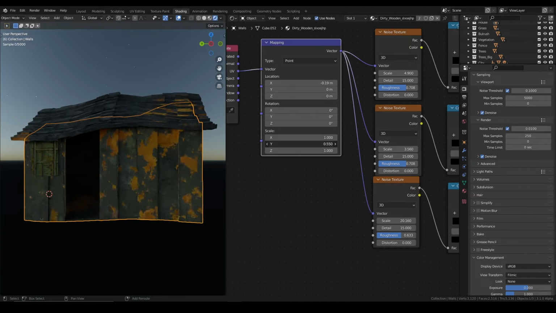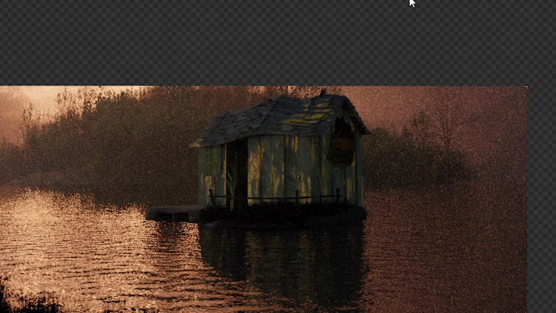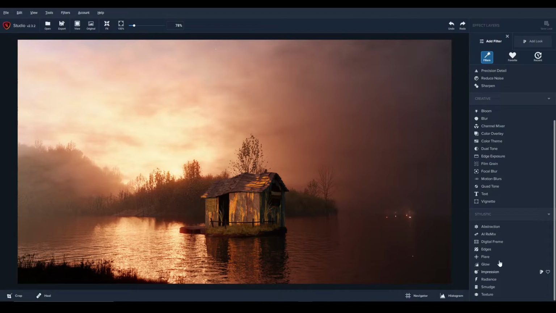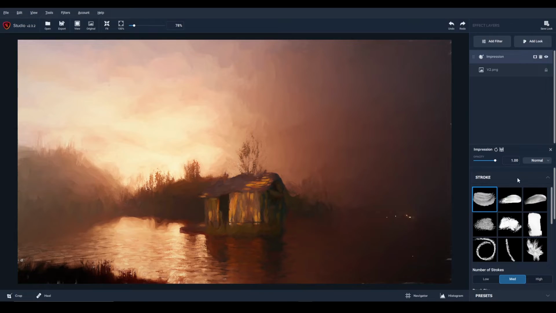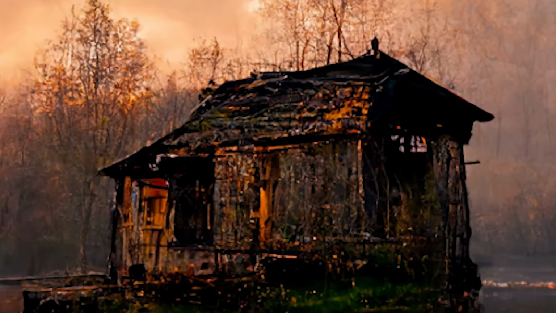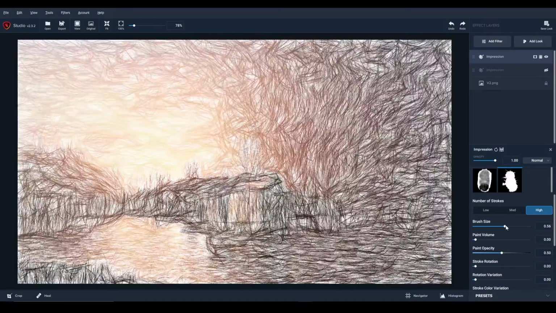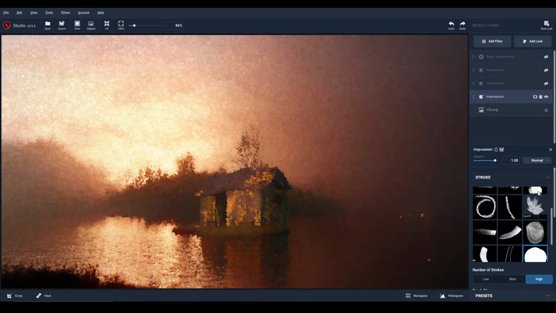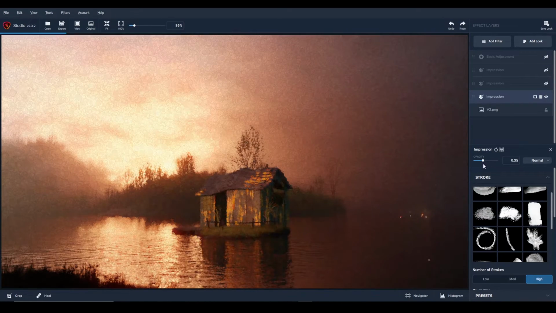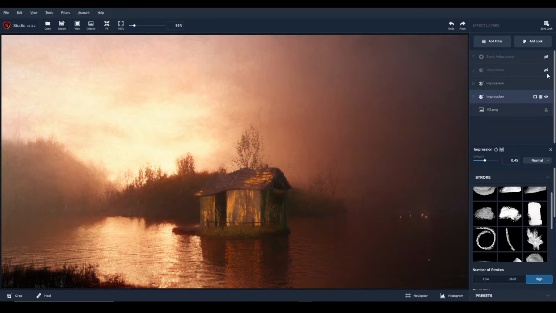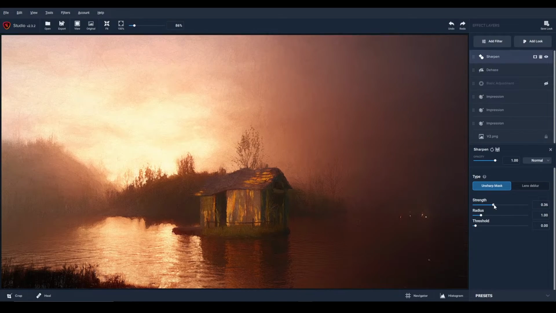Now, I think you can do this in multiple ways, but all I had to do was make a noise texture. Now that I'm okay with all of that, all I have to do is press render, go to Topaz Studio, and get this AI look. It's tough here because I want to have an abstract look, because when you zoom in on an AI image, it doesn't always look right, so I want this effect, but not too much. So what I'll do is give multiple impression filters and lower the opacity. But I also don't want it to be blurry, so I added a sharpen filter.